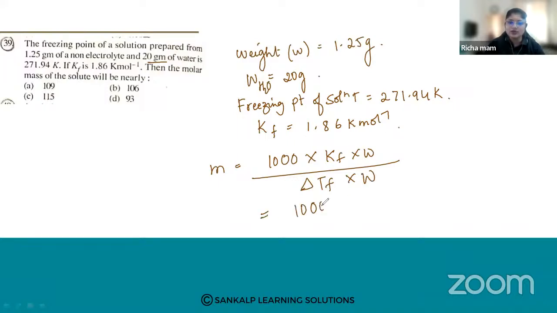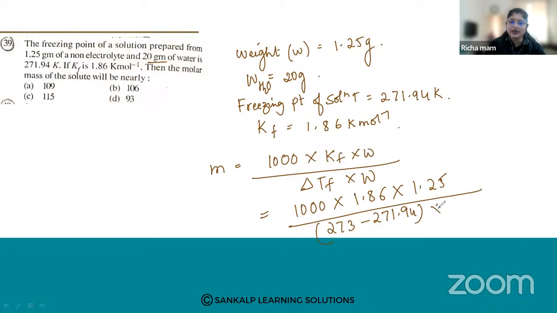So 1000 into Kf, which is 1.86, into the weight of the solute, 1.25, divided by delta Tf, which is T naught minus T, that is 273 minus 271.94, into W, the weight of the solvent, which is 20. So to solve this, see what answer you're getting.